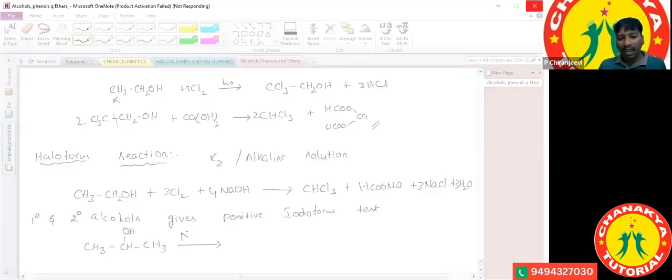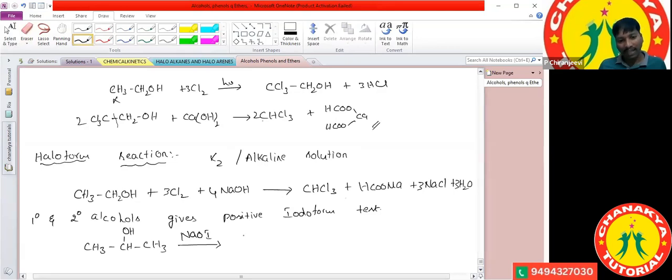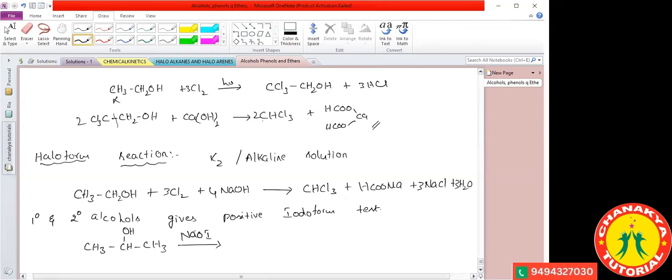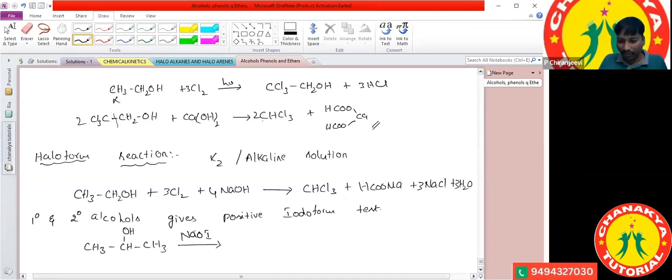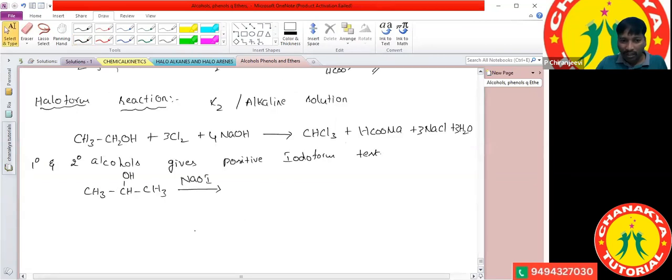NaOI. Is there any doubt, sir, how it is forming as NaOI? Aditi, can you explain it once? Yes. Actually, the reaction is carried out in the presence of I2 plus NaOH.